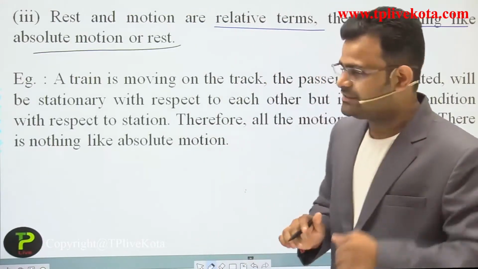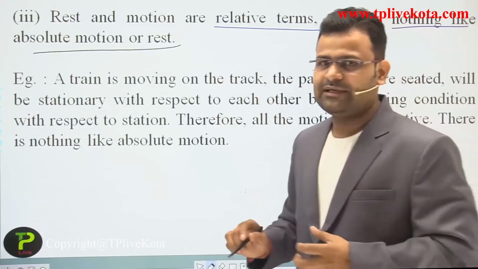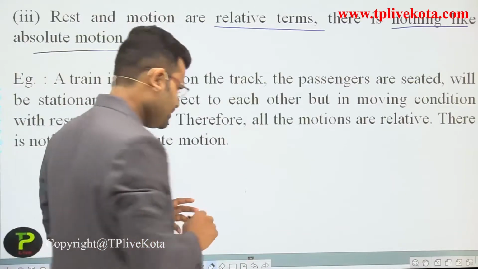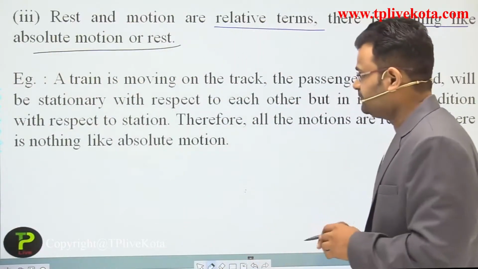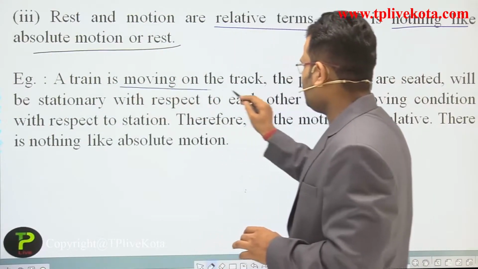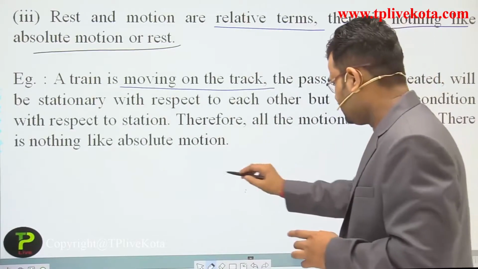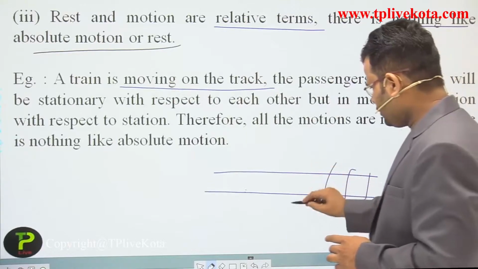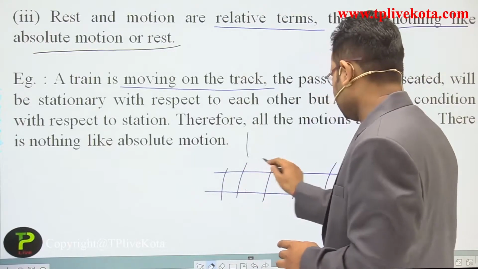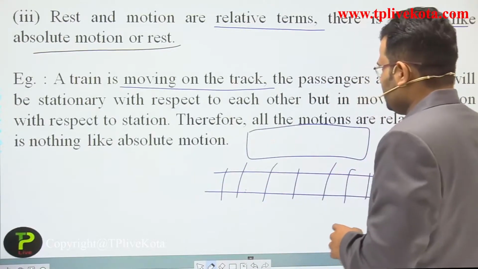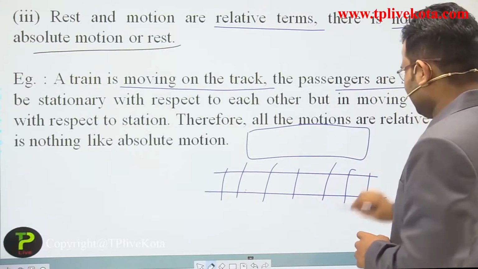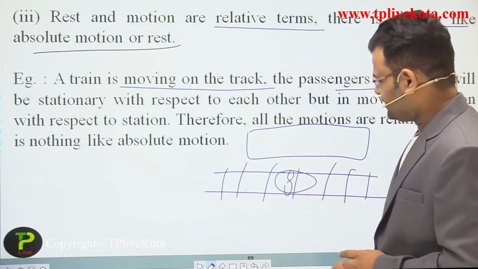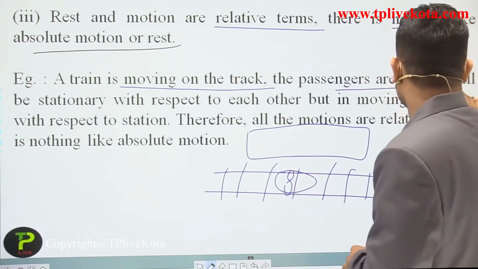Okay, so please remember that point. Sometimes it is asked in an objective question. Just a simple example, which I have already discussed: a train is moving on the track. That is a platform. Let's suppose that's a train, and two passengers are seated, sitting inside the train.